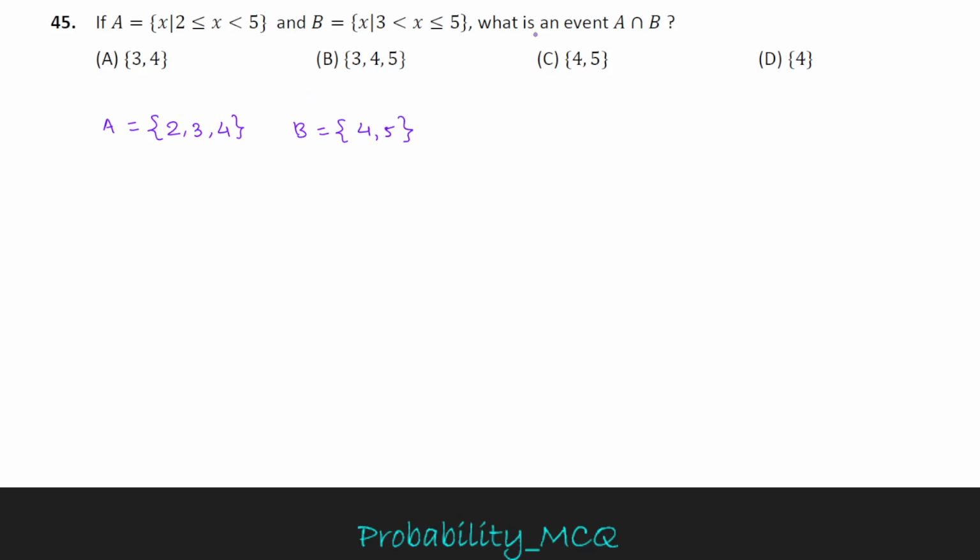What is event A intersection B? A intersection B is common element between A and B, and here 4 is common element between A and B. So A intersection B equal to 4. Option D is correct option.